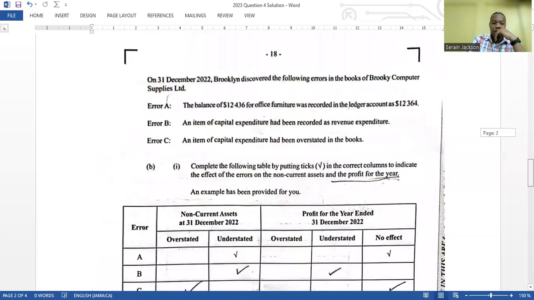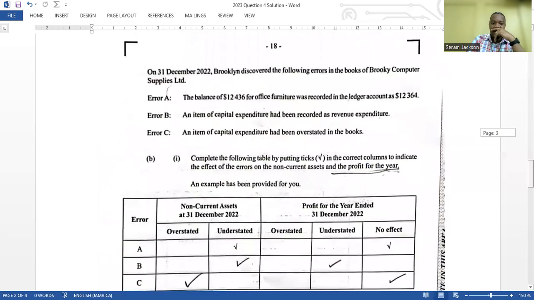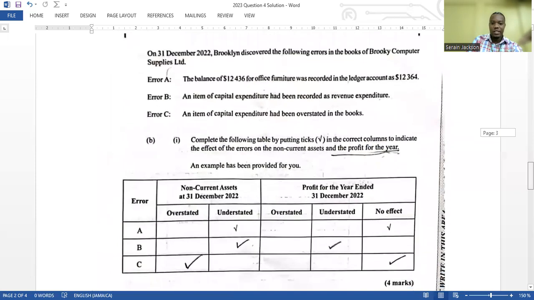Now, we move on to the next part of the question. This part of the question is actually testing your knowledge on the effect that errors have on the income statement and the balance sheet, the statement of financial position. So this would kind of come into correction of error, suspense type of thing, but it's not a lot. They don't test it a lot.